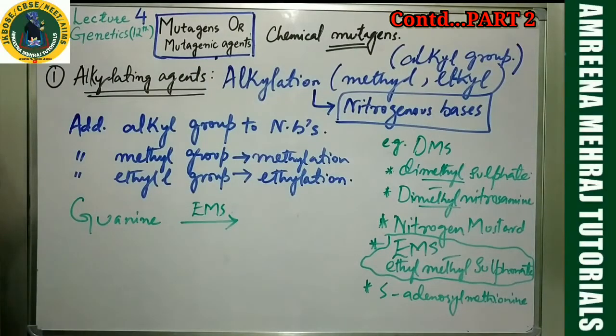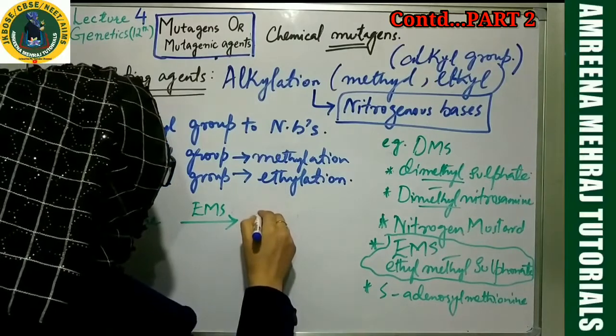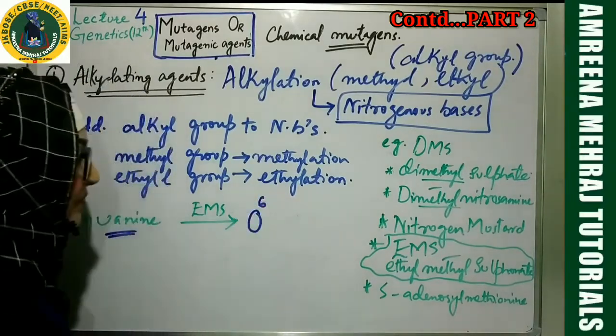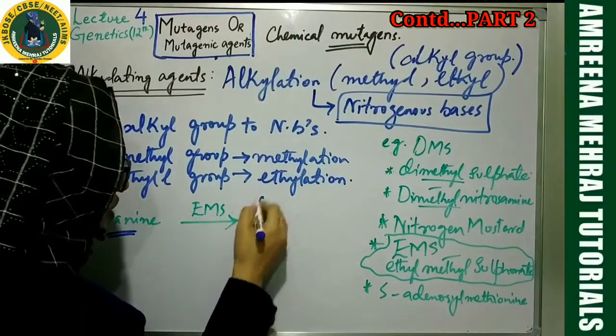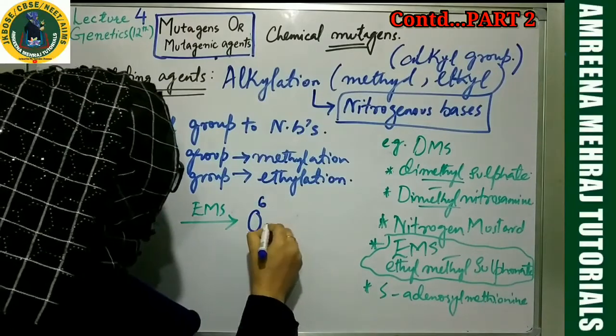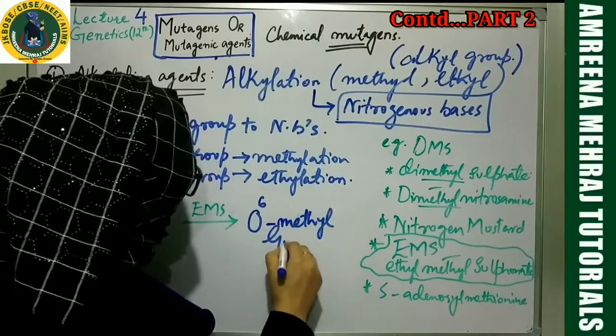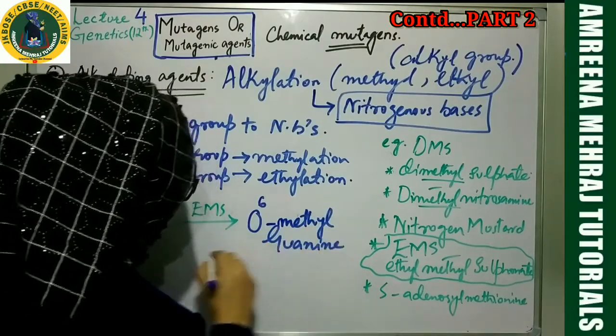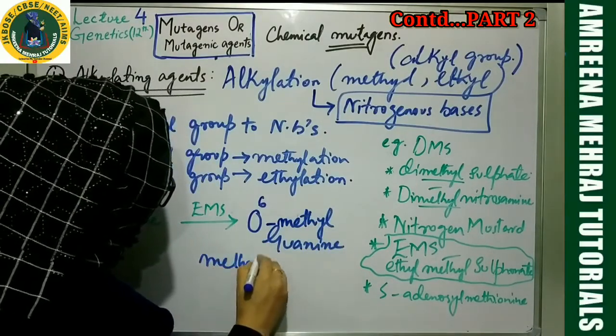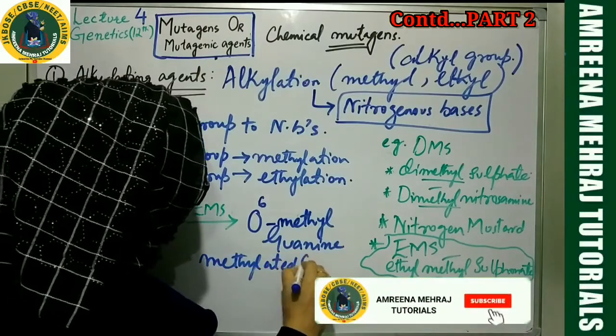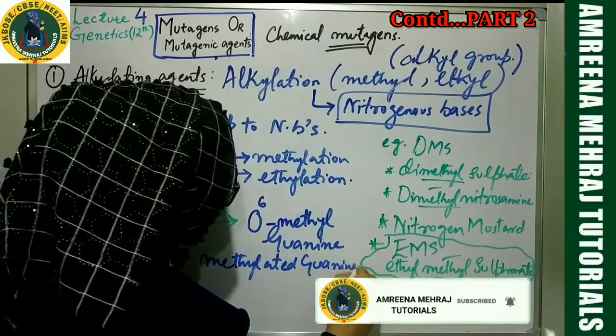This will convert guanine into methyl guanine, and specifically it will target the 6th oxygen. At the oxygen 6th position, that will be methylated and you will get O6 methyl guanine. Simply, this is methylated guanine.